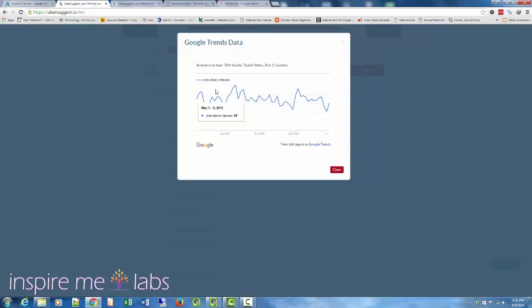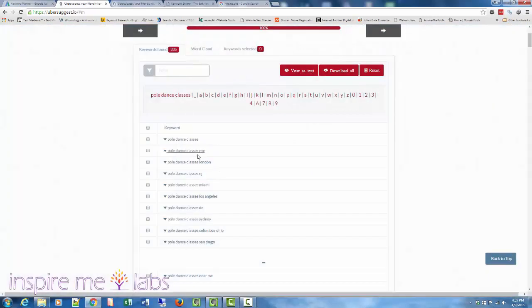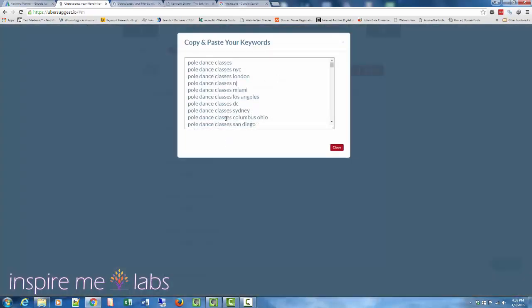Again, this is just a percentage based on the peak level. So these are not really numbers; this 100 is just a max. These are not to be mistaken for monthly search volume data, which you have to get by downloading all the keywords and then uploading them into Keyword Planner, so you get the monthly search volumes, or putting them into some sort of keyword tool that you have. And if you click view as text, it gives you all the keywords in text format, and you can cut and paste them into Notepad or into Excel.